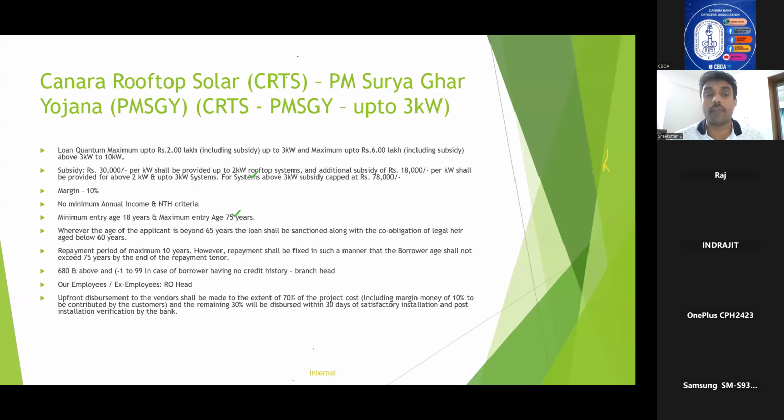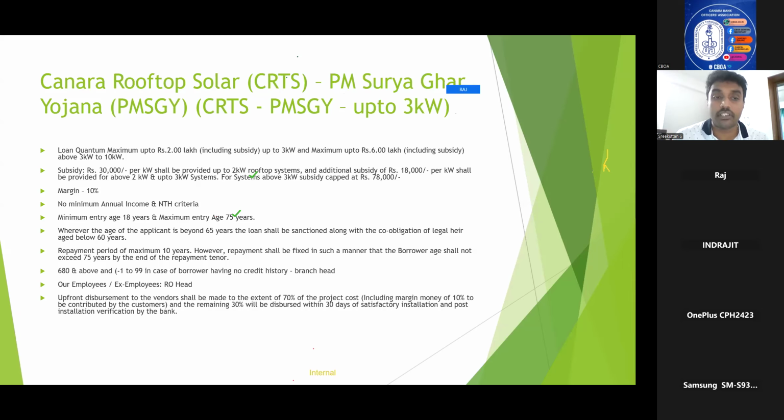That means, suppose a customer is installing a 2 kilowatt rooftop system, they will be eligible for a subsidy of 60,000. Okay. And in the case of 3 kilowatt, between 2 kilowatt and 3 kilowatt, an additional subsidy of 18,000 they will be getting. But the maximum subsidy will be capped at 78,000.